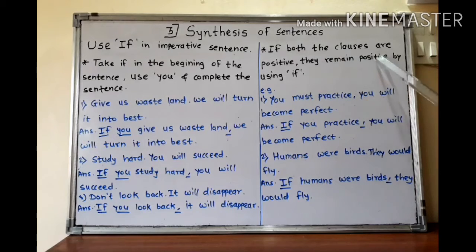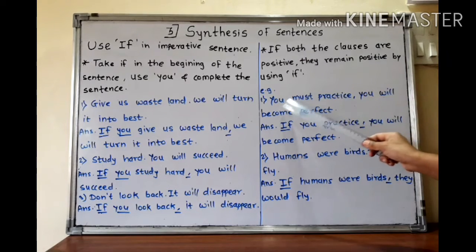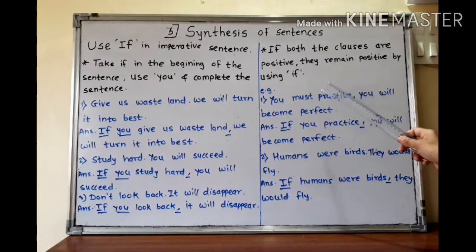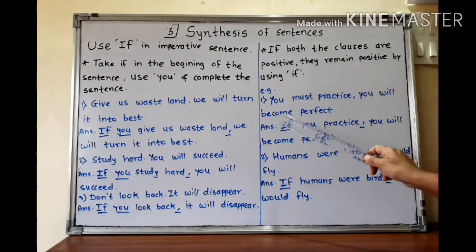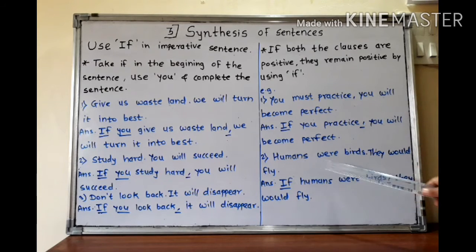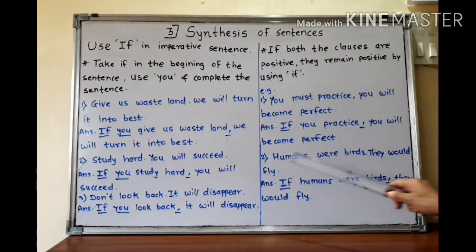If both the clauses are positive, they remain positive itself in the sentence of if. How? You must practice, you will become perfect. Both the clauses are positive. So in the answer also, they will remain positive. Let's see the answer. If you, now must we have to remove. If you practice, you will become perfect. Humans were birds, they would fly. If humans were birds, they would fly will be the answer.